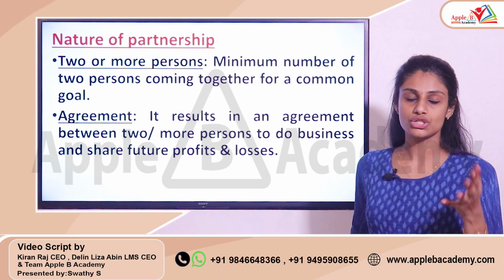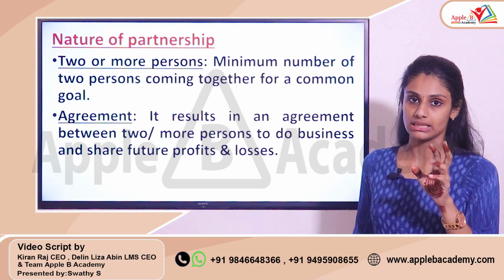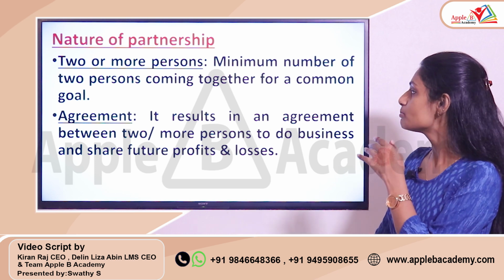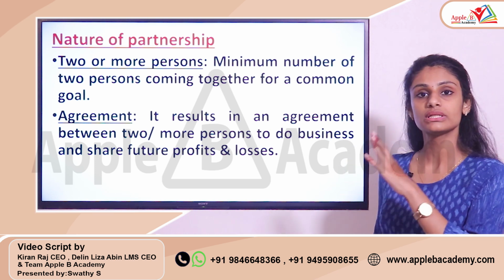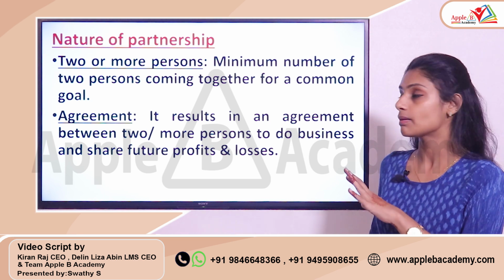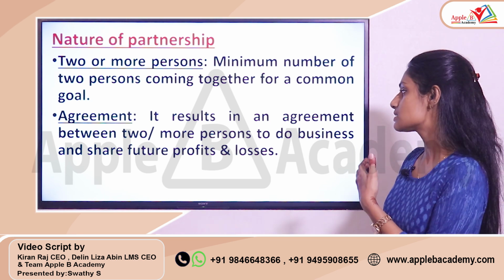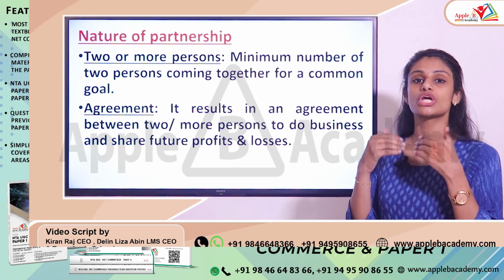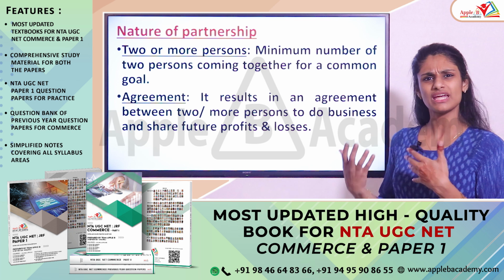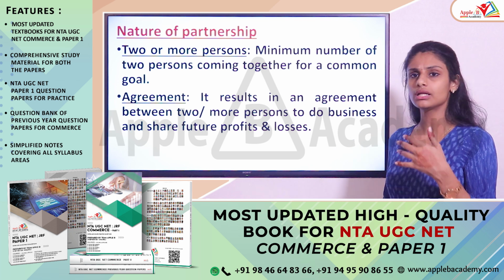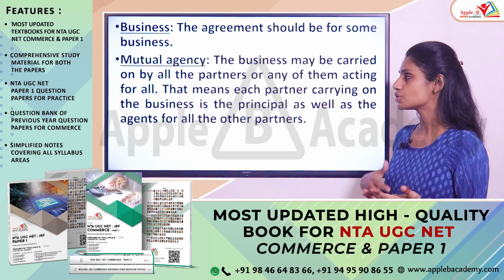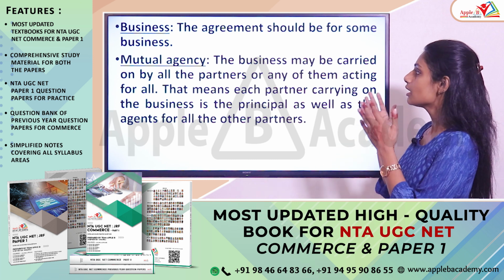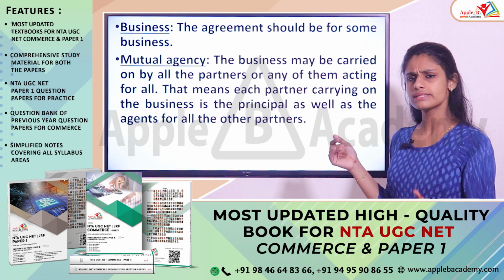Considering the nature, basically two or more persons should be there. The minimum number is two, then only it will be a form of partnership, and based on the situation or industry, the maximum number can change. Then the agreement: it's about sharing the future profits and losses based on a particular ratio that can be varied. Either they agree on a particular ratio, or they will be equal partners. Then the purpose: the agreement should be for some business.